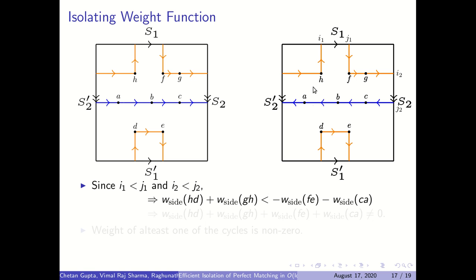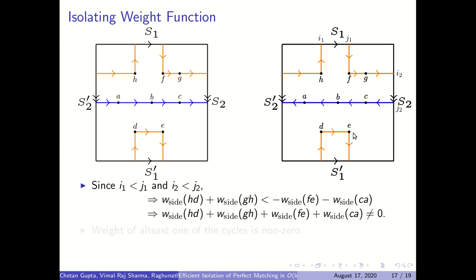Notice that our weight function W side assigns weight only to those edges which are crossing some side. Assume that HD is crossing S1 at index I1, EF is crossing S1 at index J1, GH is crossing S2 at index I2, and AC is crossing S2 at index J2. We know that I1 is less than J1 and I2 is less than J2, and the weight of HD is I1 and the weight of EF is minus J1, and so on.